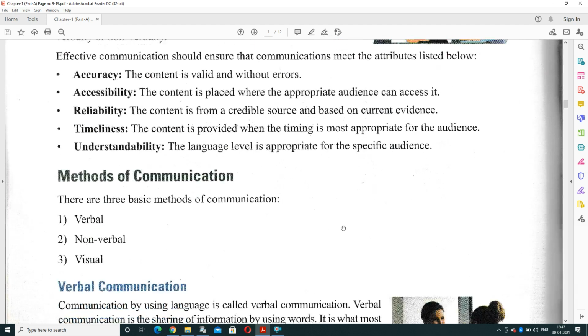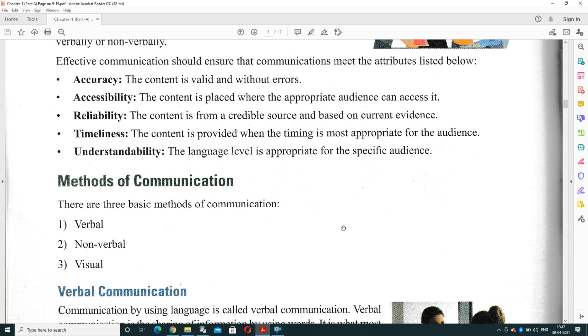Now, the major concept is known as effective communication. Effective communication should contain some attributes. Very first thing, accuracy. The content that we are sending should be valid and error free. There will be no error in the content. Second is accessibility. The content is placed where the appropriate audience can access it. It means whatsoever we are sharing should be useful for the audience that will access the same content.